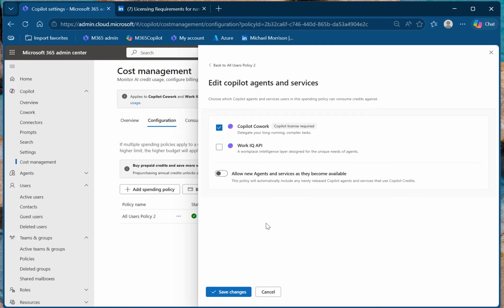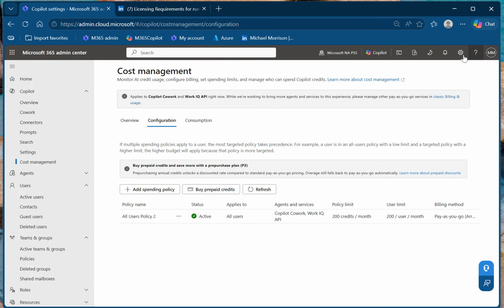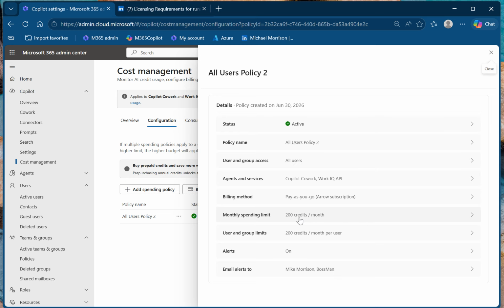And I say, we're just going to talk about Cowork because the organization has to pay for these things, and they're paying for the pre-purchase credits, or they're paying as pay-as-you-go through Azure. And I don't want to turn on anything else that I'm not sure what the cost implications are going to be. So that's your decision. I turn them on because I'm trying to push the envelope, and I want to be able to do whatever I can when I can, and I'm personally responsible for all the billing on this tenant space. And then we can set the credit limits, etc.